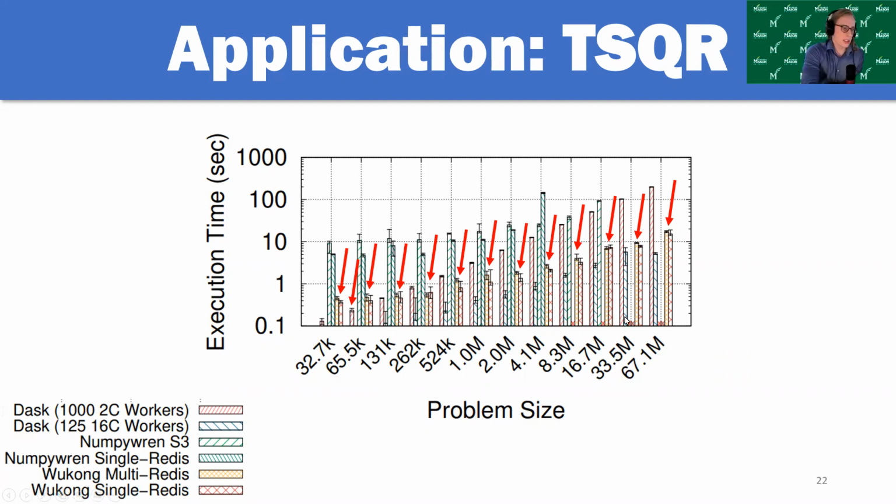As for Wukong, we can see that Wukong outperformed NumPyWren by a fairly considerable margin for all problem sizes. Wukong also outperformed the 1,000 worker Dask cluster for all problem sizes above 131,000. But the 125 worker Dask cluster outperformed all of the other frameworks. This is largely due to the fact that the workers in that configuration are very powerful and they have much higher network capabilities and more main memory, so they can store more data locally. Overall, they just have much better hardware specs than the other frameworks, and that makes a big difference.